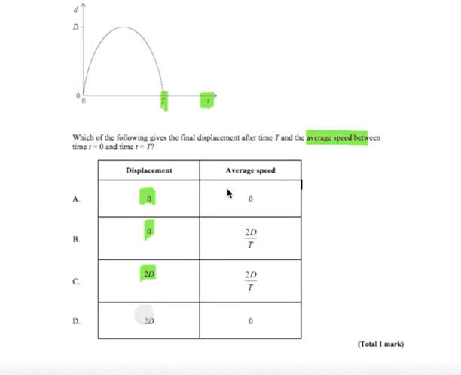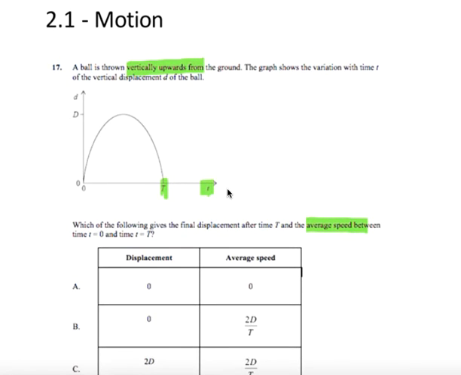Now, if you remember your definition for displacement, this is easy to answer. Displacement is the distance traveled from the start in a straight line. So it's not your odometer, it's your straight line pointing back to the start. And this ball goes up and then goes right back down to the same initial height, 0.